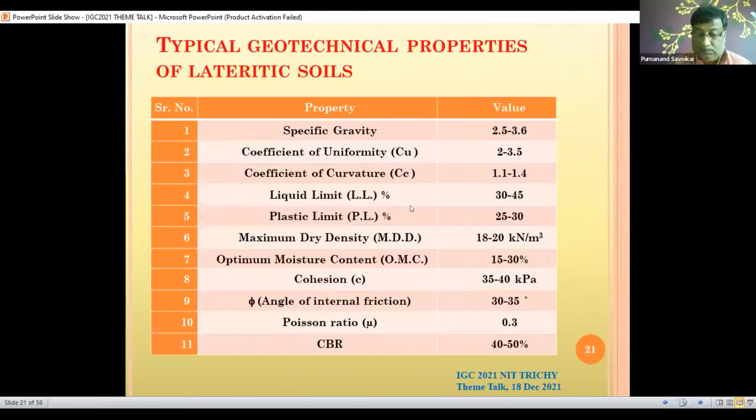This is from worldwide data. Specific gravity normally ranges from 2.5 to 3.6. These are the Cu and Cc values, in the range of 35 plus 20. In the compaction test, the maximum dry density we can achieve is up to 20 at a moisture content of 15 to 30%. The cohesion values range from 30, and friction angles are more than 30. So these are the general values which are observed all over the world.